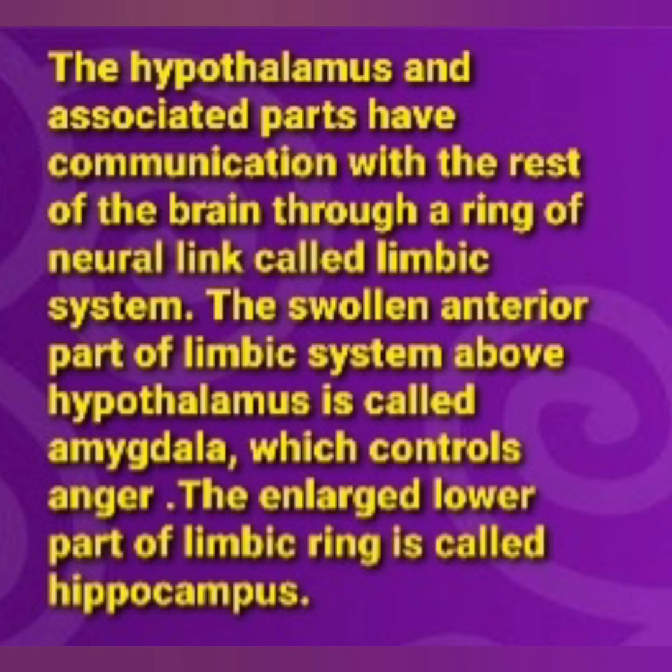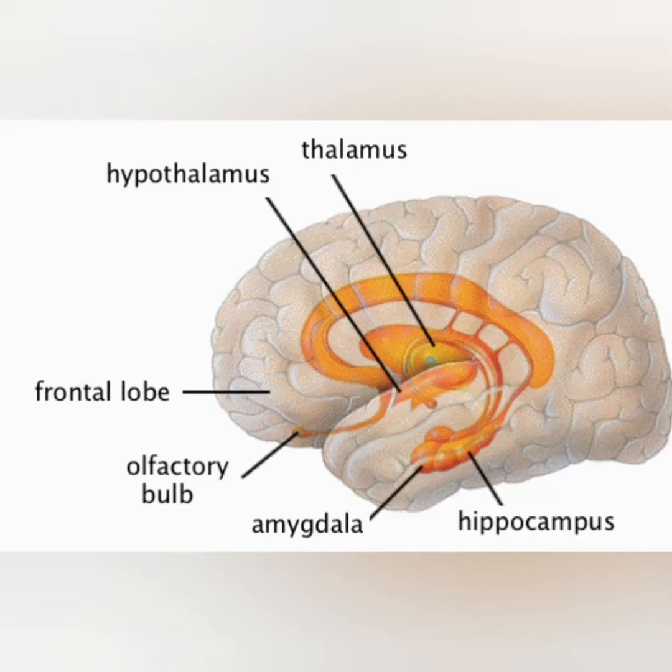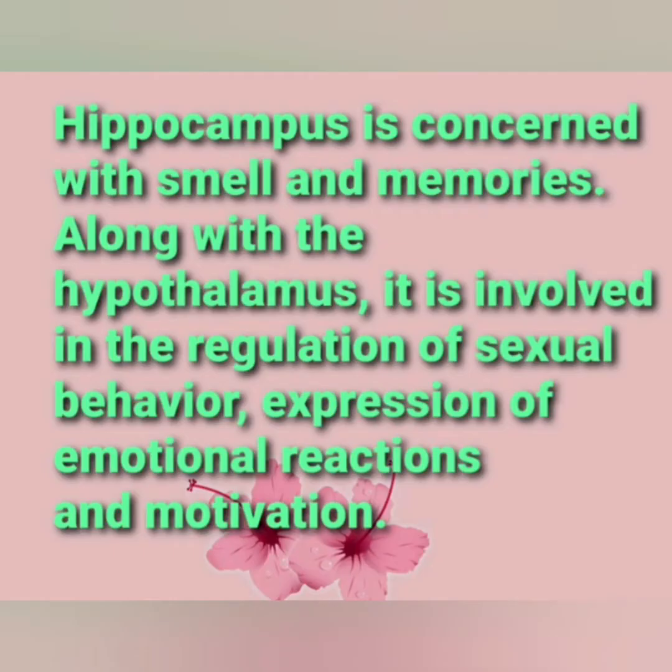The swollen anterior part of the limbic system above the hypothalamus is called amygdala, which controls anger, and the enlarged lower part of the limbic system is called the hippocampus. Observe this diagram. Here you can see the different parts of the limbic system, namely amygdala and the hippocampus. So the hippocampus is concerned with smell and memories, and along with the hypothalamus, it is involved in the regulation of sexual behavior, expression of emotional reactions, as well as motivation also.